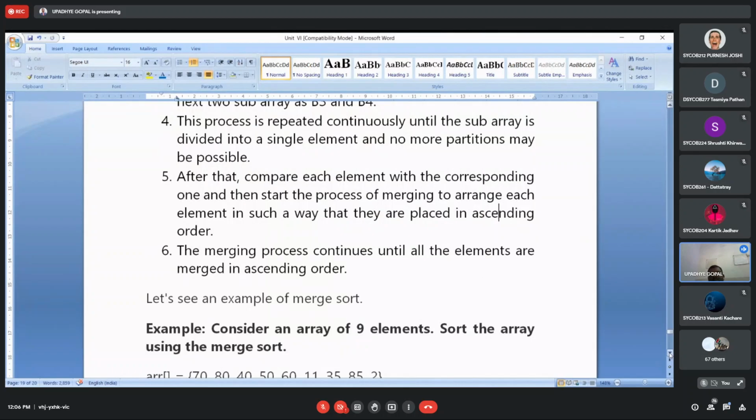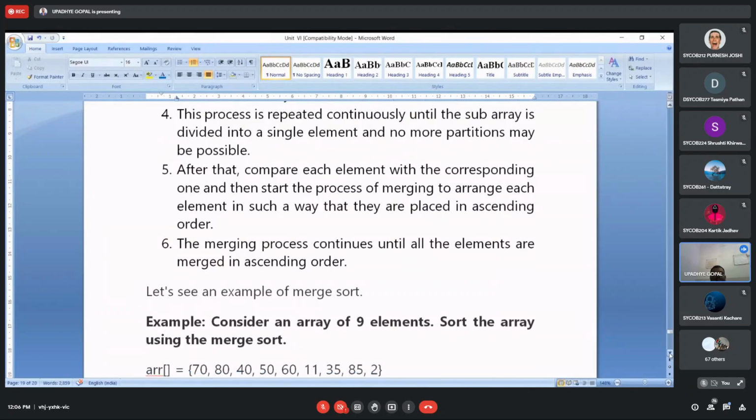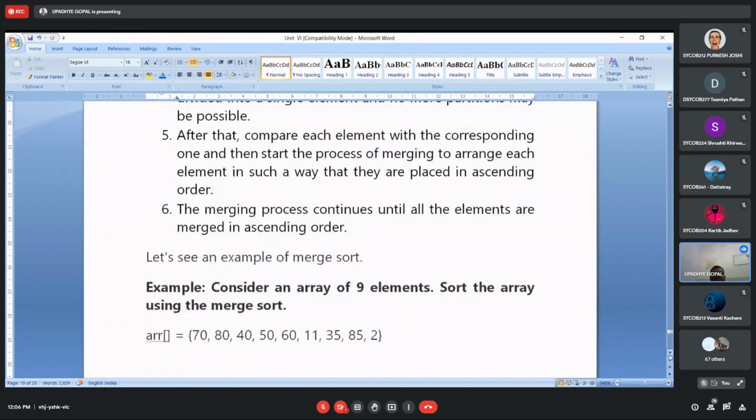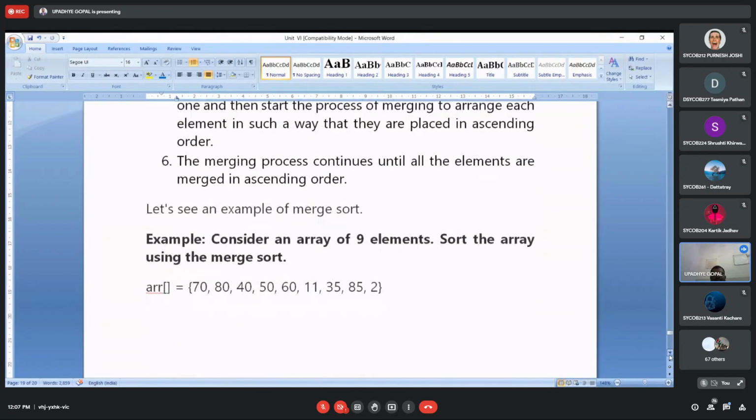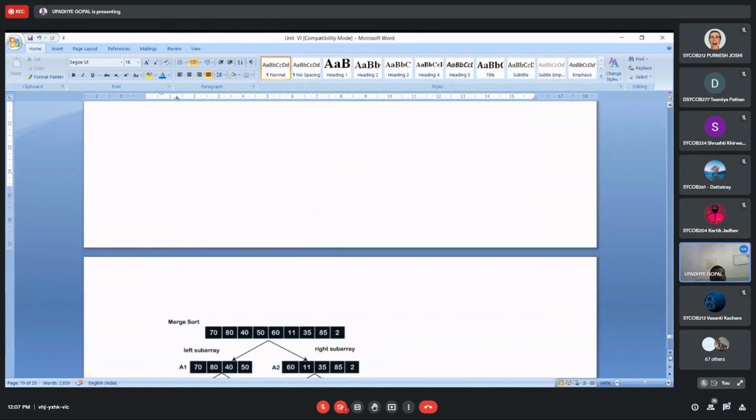So same thing we have done. We have done the comparison between the elements, and after doing comparison, if the comparison fails, in that case we are applying the swapping. If not, we are continuing with the same order, and with that, we are responsible for merging all those elements together. And the merging process continues until all the elements are merged in ascending order. So same thing we have applied here in this particular example also.